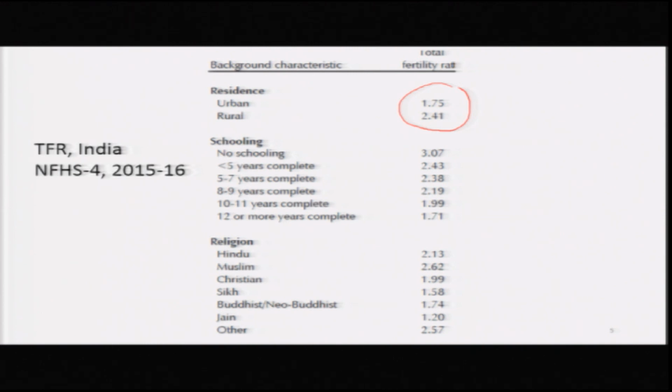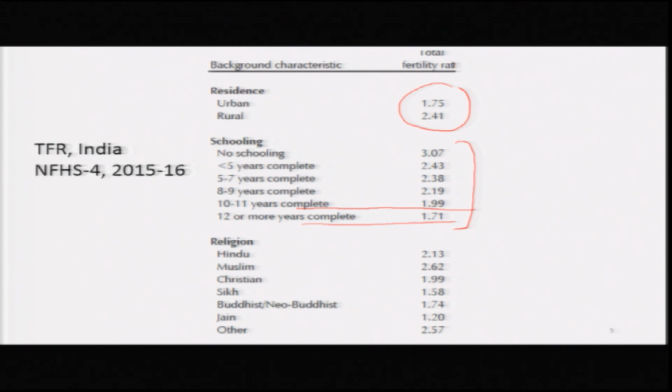Schooling is another interesting thing. Among women who are 12th or more years complete, those women who reported that they have done 10+2 or more, fertility has gone below the replacement level. And even among those who are 10th standard pass, it is 1.99, below the replacement level.